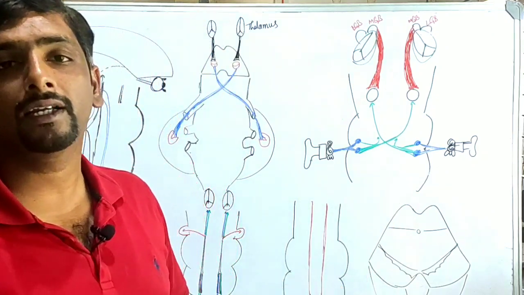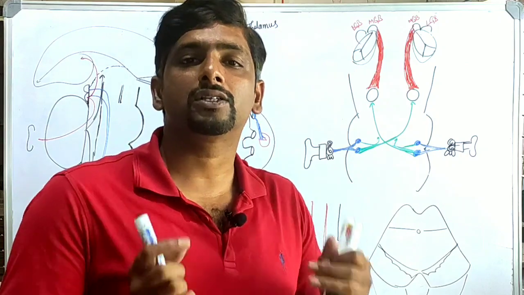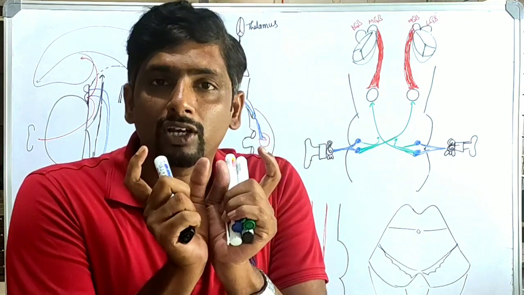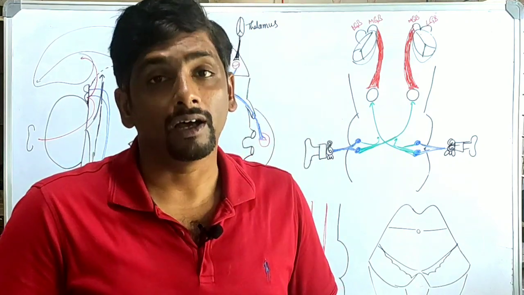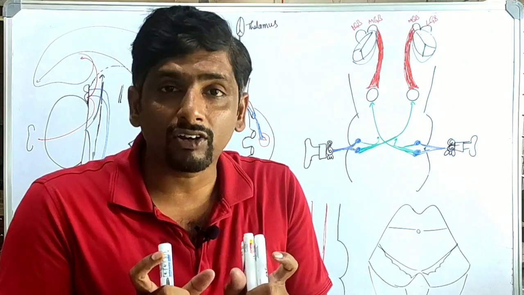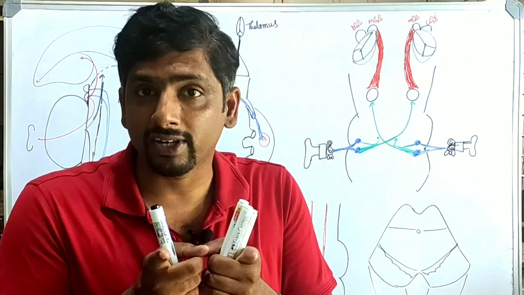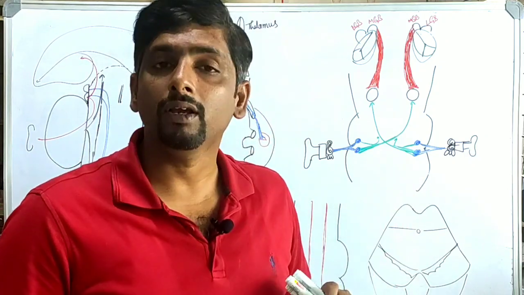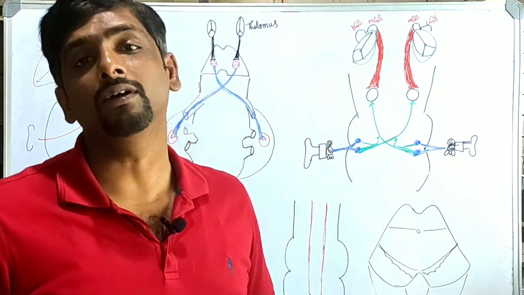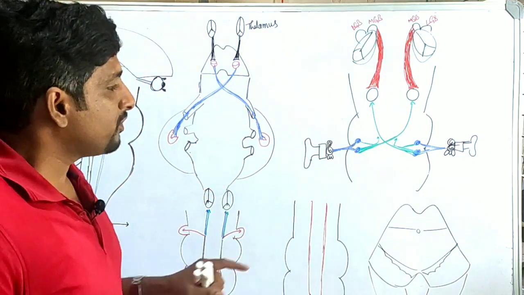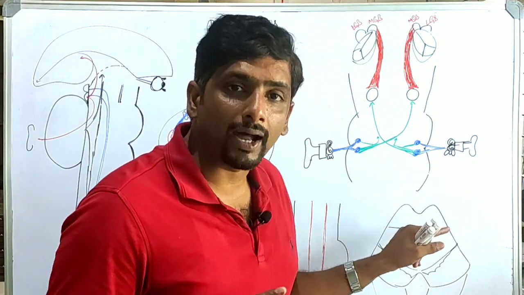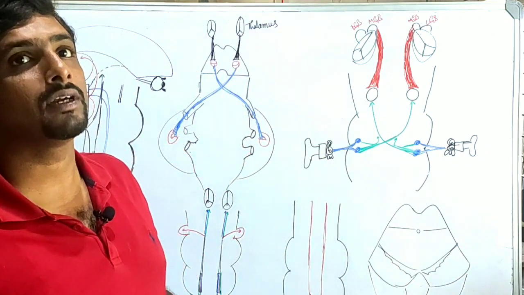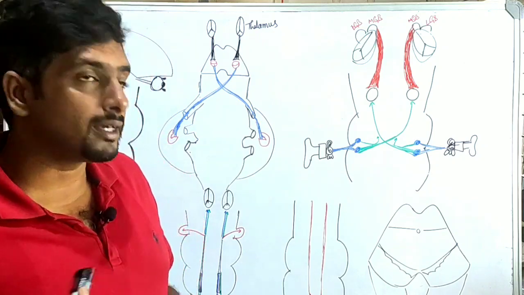As already we know, the tectum contains two superior colliculi and two inferior colliculi. The superior colliculi are related with the visual reflexes, and the inferior colliculi are related with the auditory pathway and auditory reflexes. Both are there in the tectum part of the midbrain. Before understanding the parts, we will understand their arrangement.